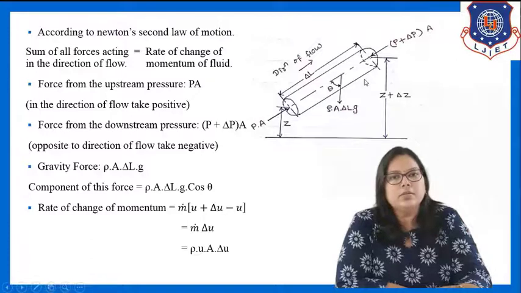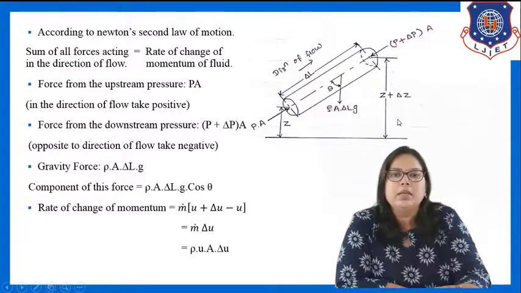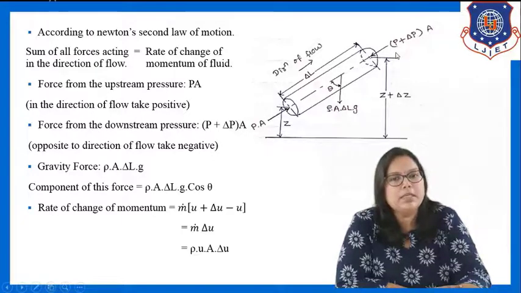The fluid which is flowing inside the tube has density rho. Total length of this tube is delta L. The pressure acting in the upward direction is P. The pressure acting in the downward direction is P plus delta P, and the cross section area of the tube is A.